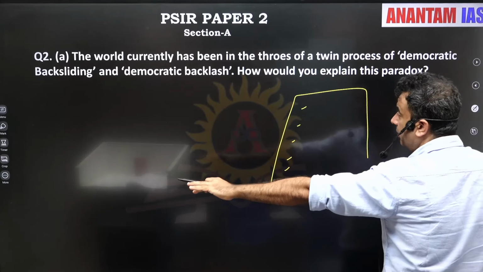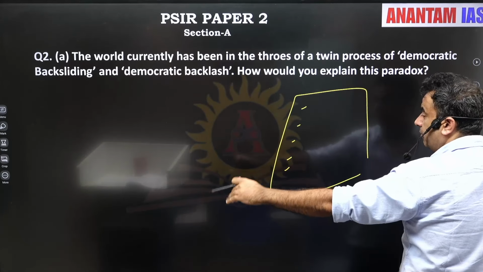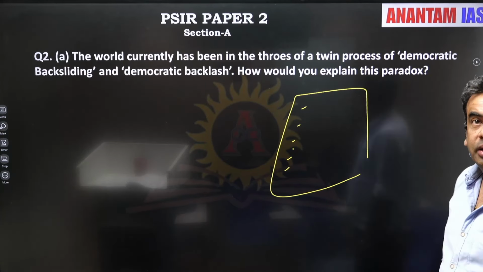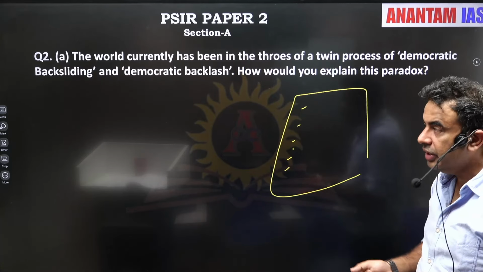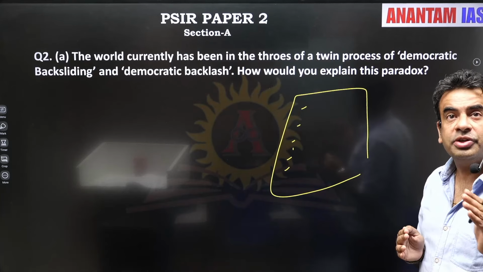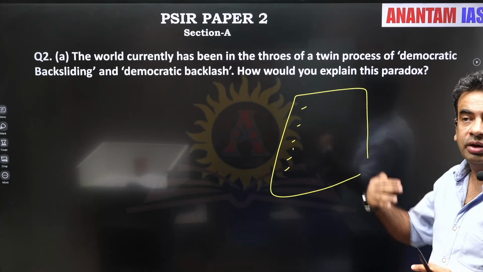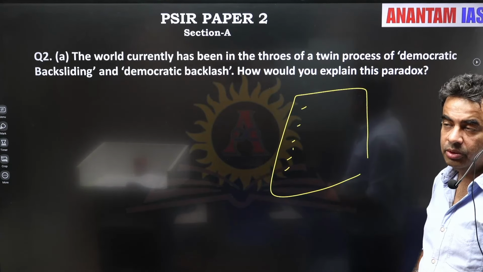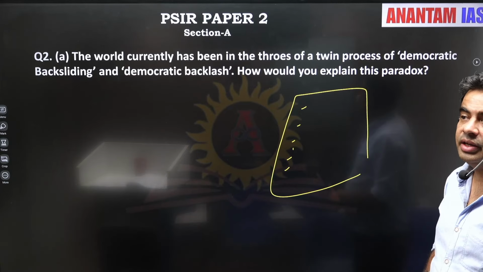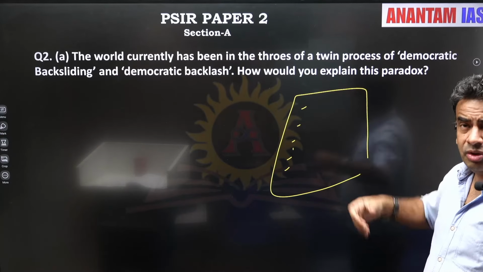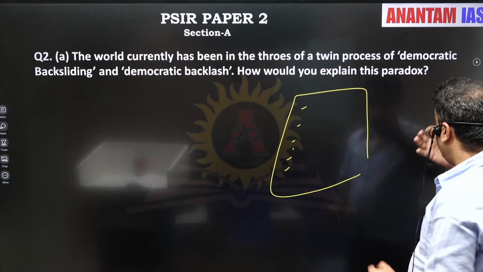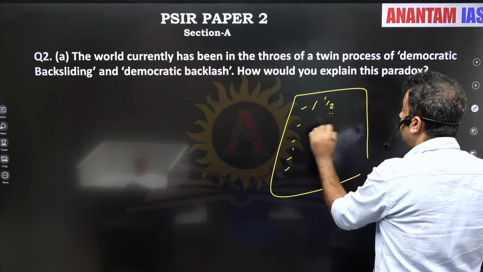If you start writing, you will probably write some irrelevant things and then exhaust your word limit, which is very important to follow. Otherwise, two things will happen: negative marking if you exceed the word limit, and you will not be able to complete your question paper. So first, take one or one and a half minutes to make a structure.